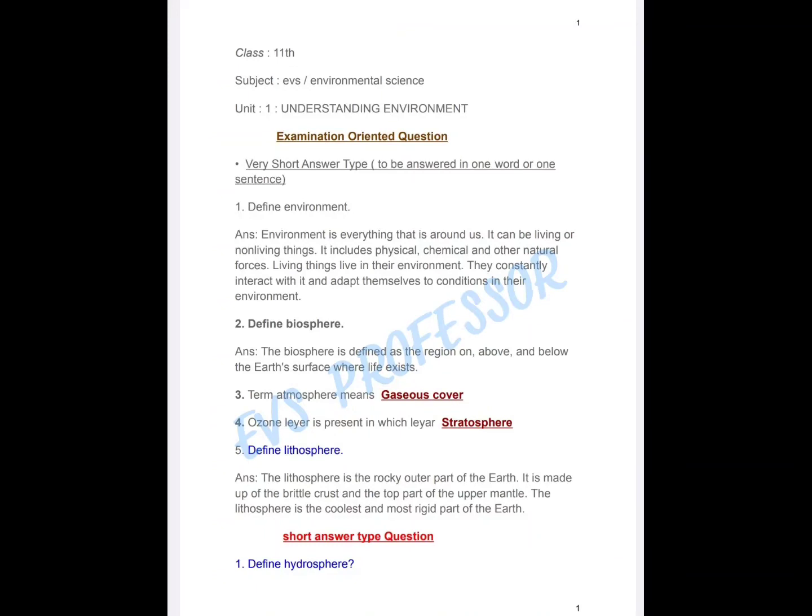2. Define biosphere. ANS: The biosphere is defined as the region on, above, and below the Earth's surface where life exists. 3. The term atmosphere means gaseous cover. 4. The ozone layer is present in which layer? Stratosphere.